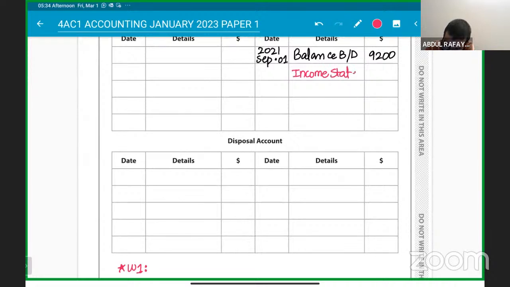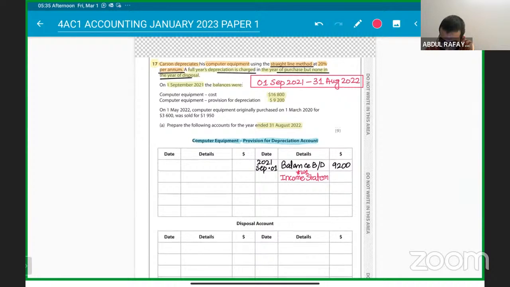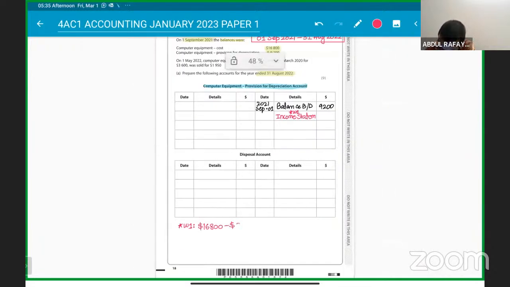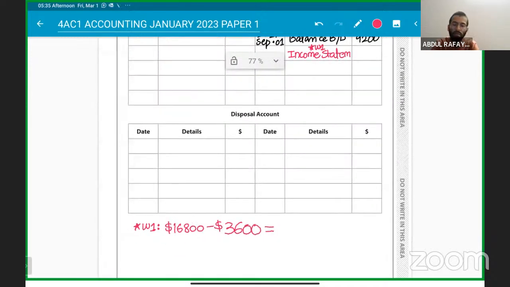It's very simple, sir, that it will be working number one, subtracting this and applying 20%. We have to apply straight line method on cost. So it will be 16,800 minus the cost of the asset, that is 3,600. And then whatever you get, apply 20% on that. So I am getting that as basically correct.